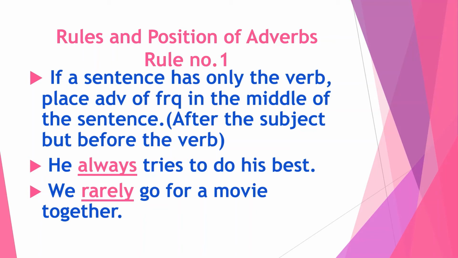So here is the example: He always tries to do his best. In this example, always is an adverb of frequency. The subject is he and the verb is tries. The adverb of frequency is placed in the middle, after the subject and before the verb. Now next example, we rarely go for a movie together. Here we is the subject and go is the verb, so the adverb of frequency rarely is placed in between them as per rule number 1.